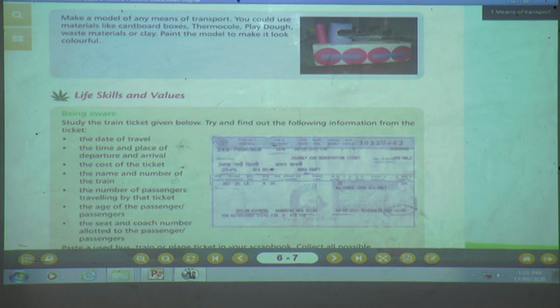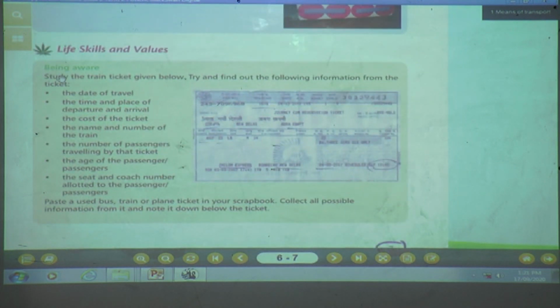Next is what? Life skills and values. Being aware. Study the train ticket. As you know, children, you go by train from one place to another. If you want to go to your granny's home, you might use a train as a means of transport. You might have seen a train ticket also. If you have not seen, you can ask your parents.